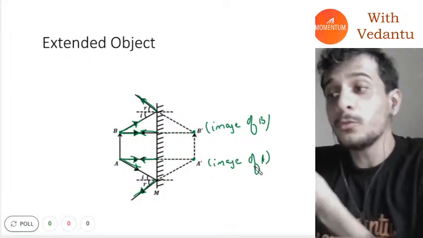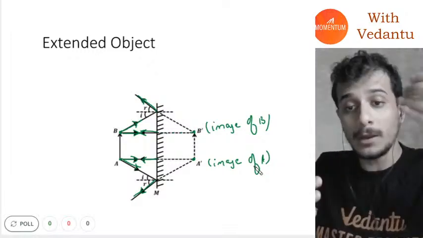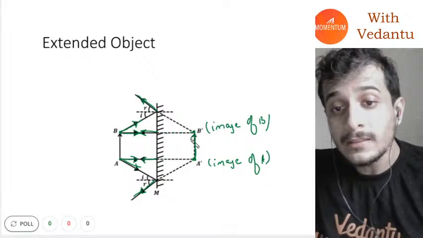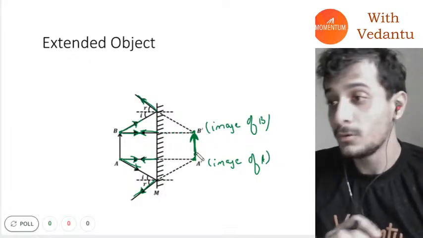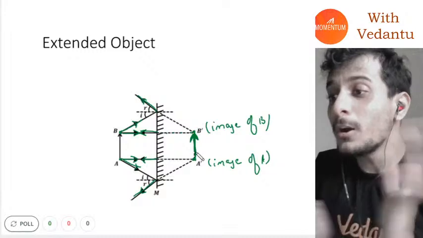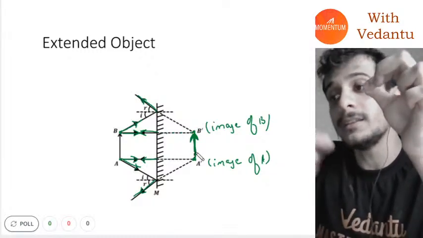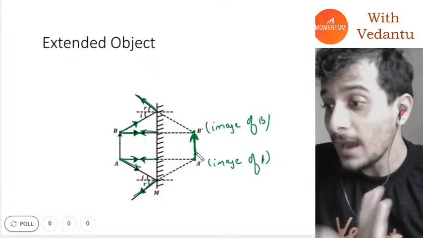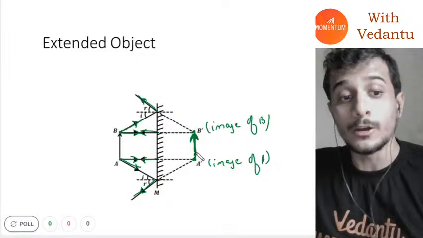This way you will have to find the image of multiple points and then you can just join in between and this will be the entire image. So if you ever get a big object and you don't know how to make the image of this, start with one point on the body, then the other point on the body, then the other point on the body. That is how you will get the image of an extended object, guys.